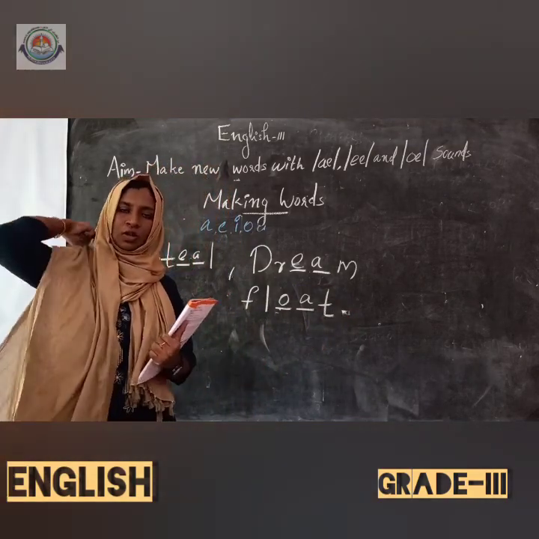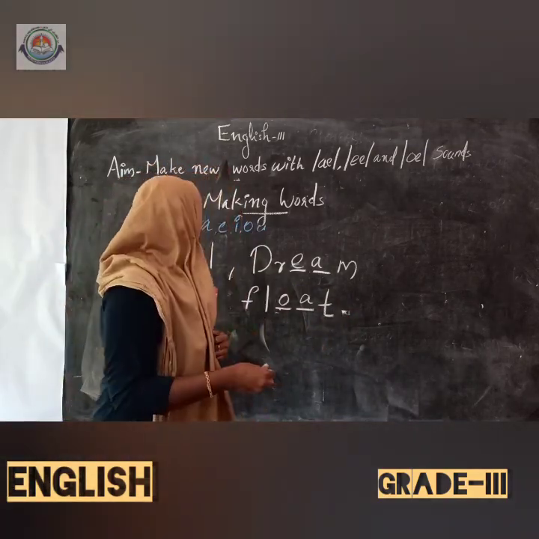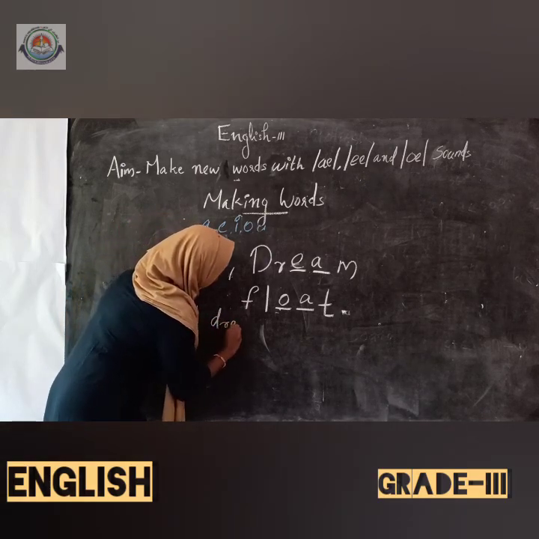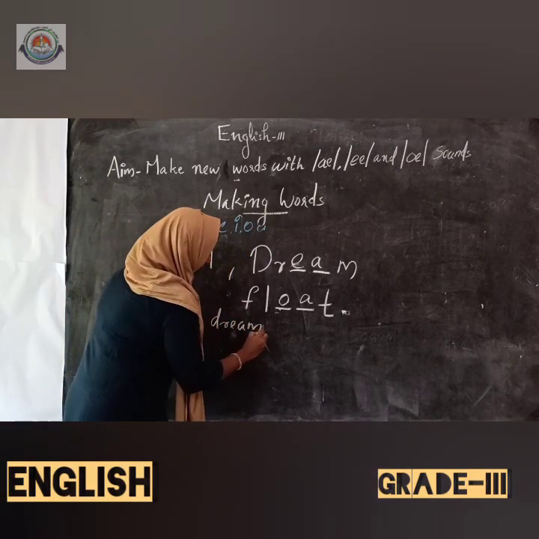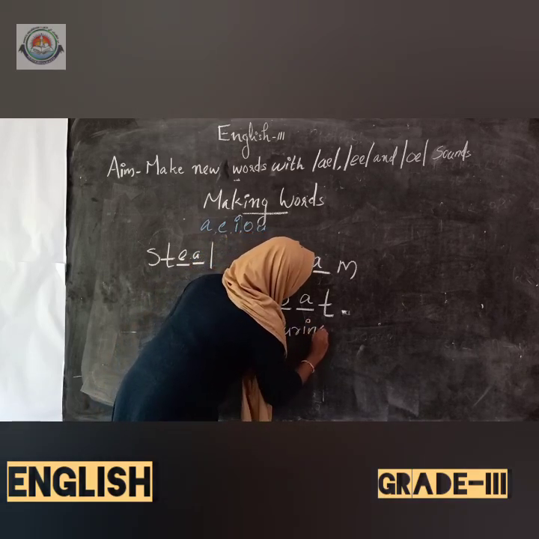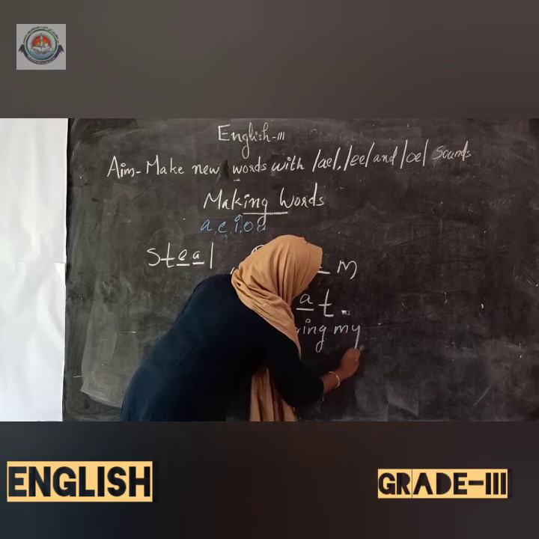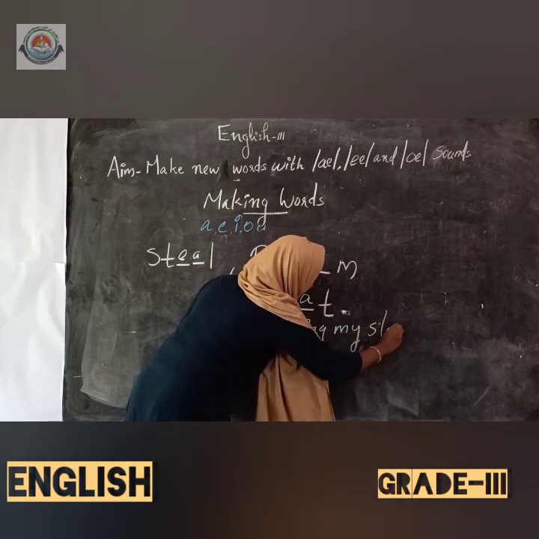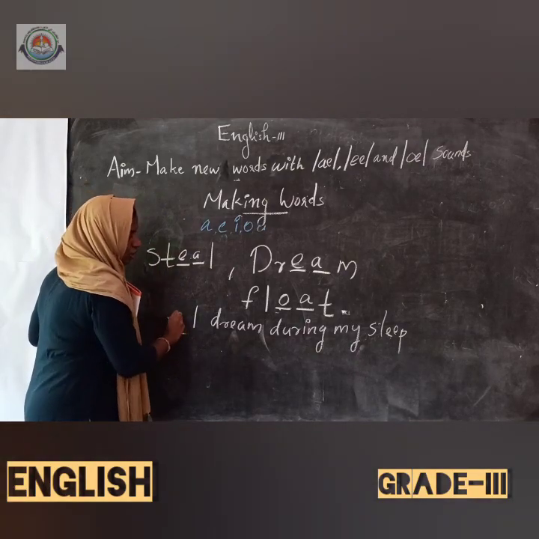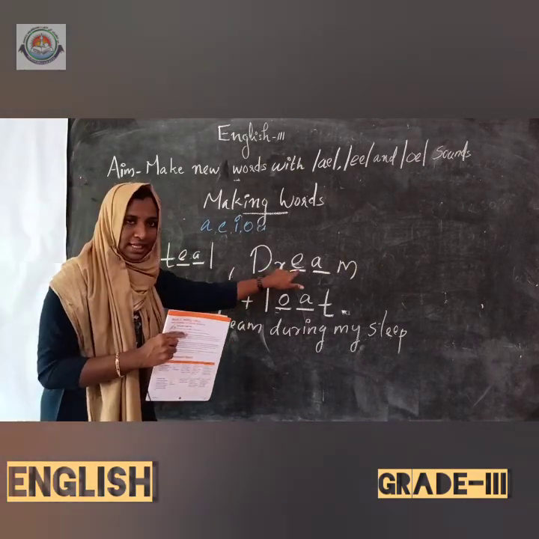So, for example, you can say, I dream during my sleep. Isn't it? This is one sentence. I dream during my sleep, by using dream.